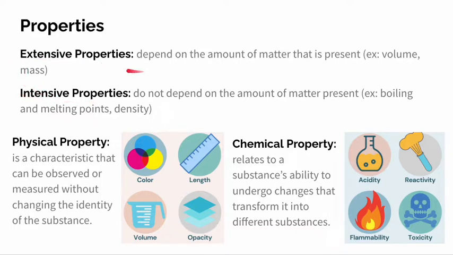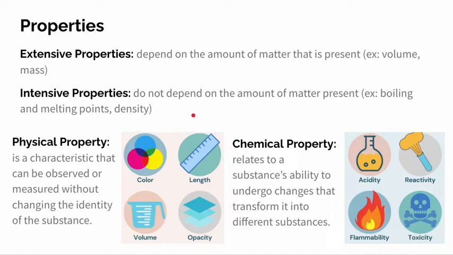extensive. Extensive properties depend on the amount of matter that is present. For example, we have volume or mass. Intensive properties, however, do not depend on the amount of matter that is present, such as boiling and melting points and density. Those are all intensive properties.